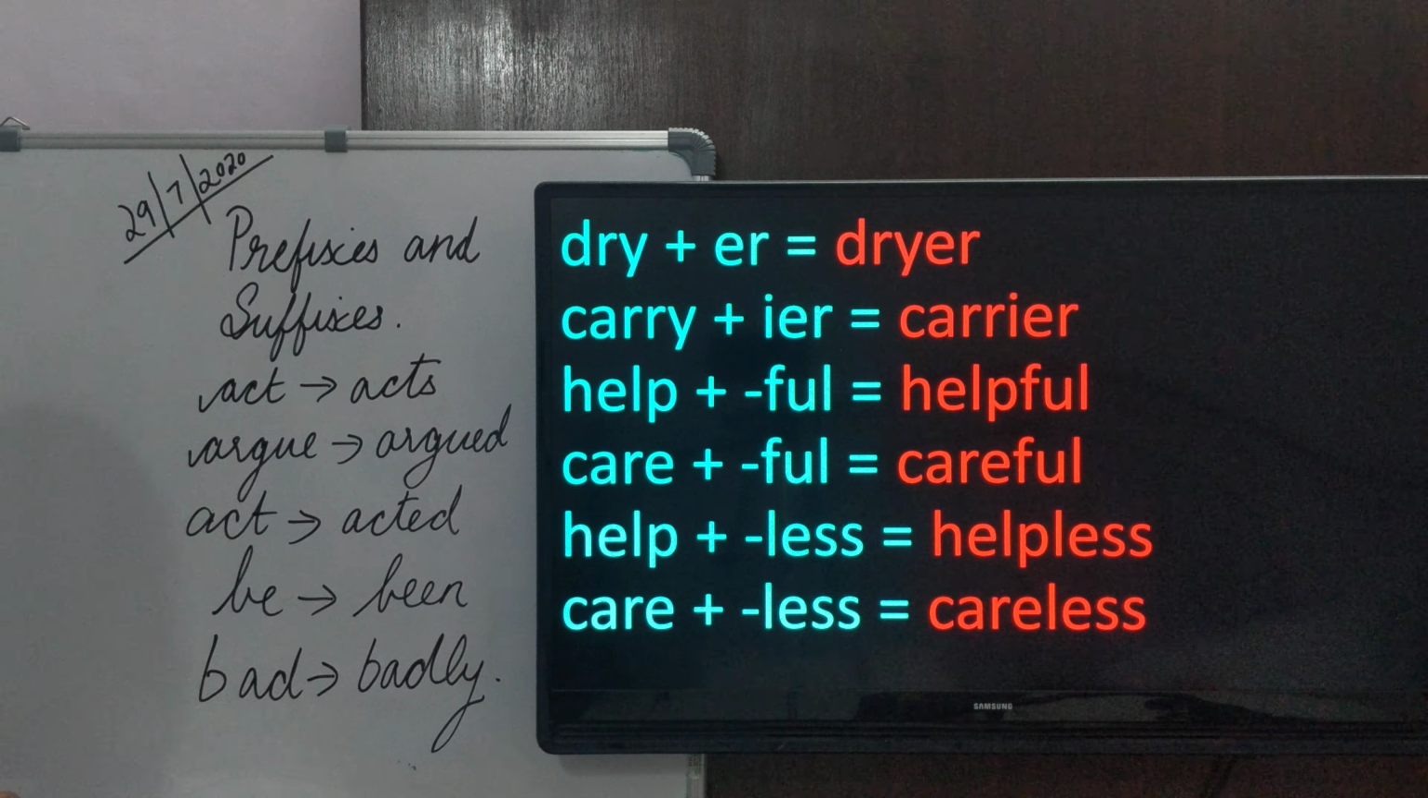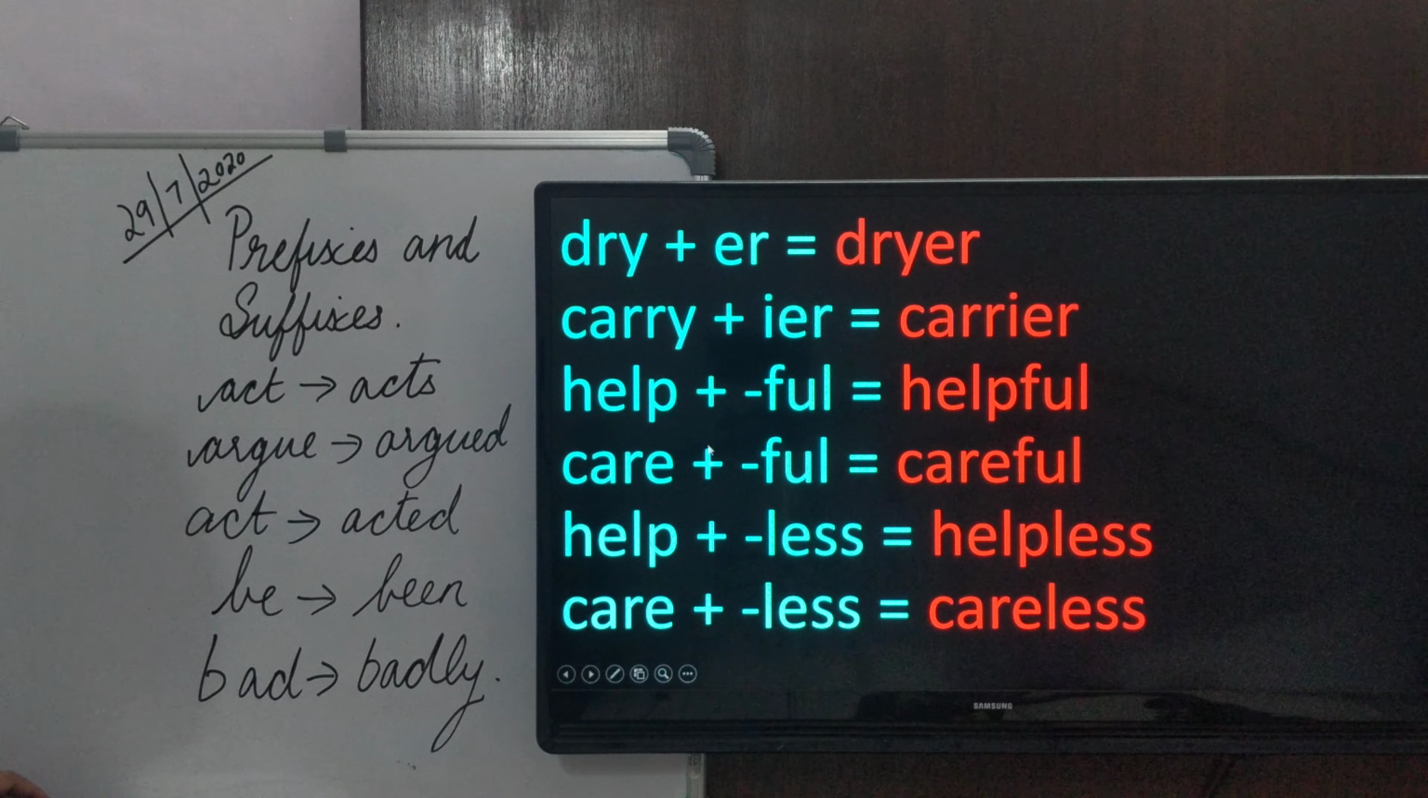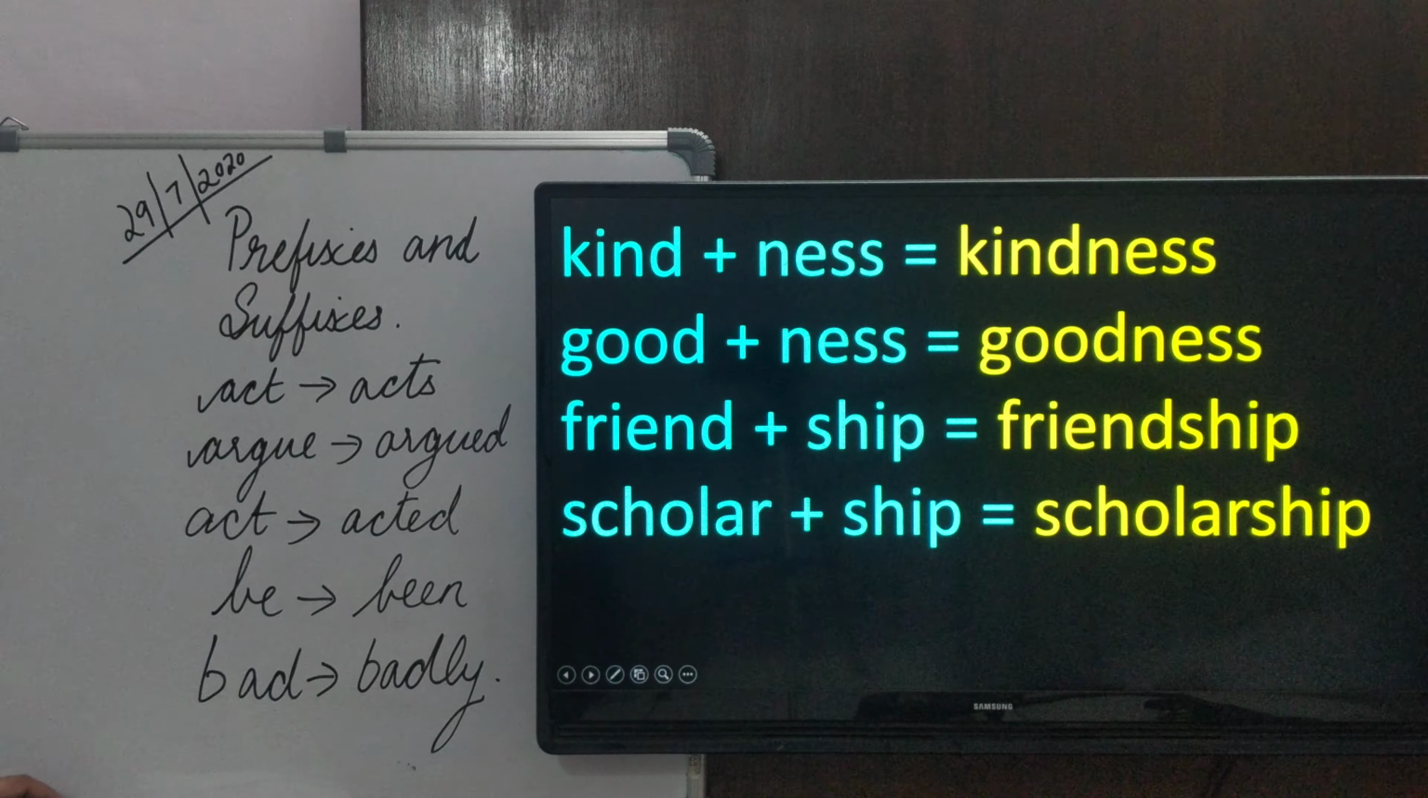Now these are other examples that we'll go through. Dry plus er is equal to dryer. Carry plus ier is equal to carrier. Help plus ful, helpful. Careful. Help plus less is equal to helpless. Care plus less is equal to careless.